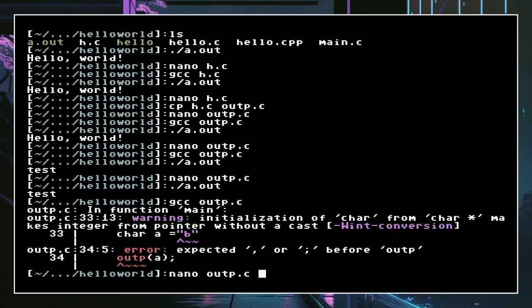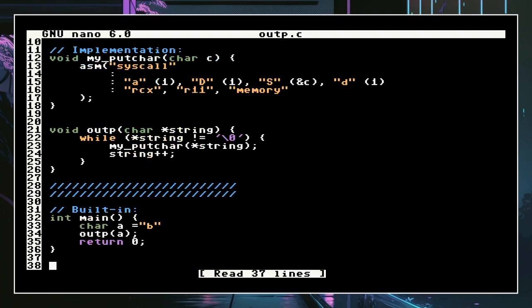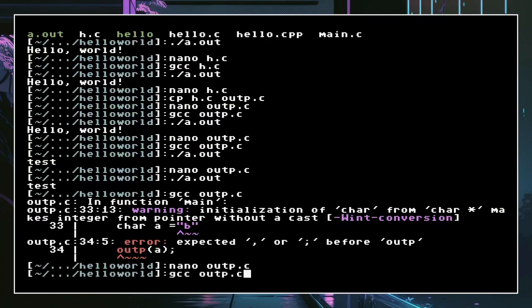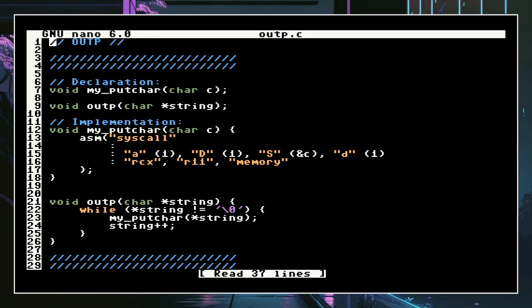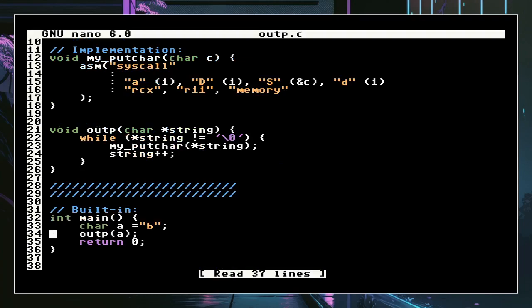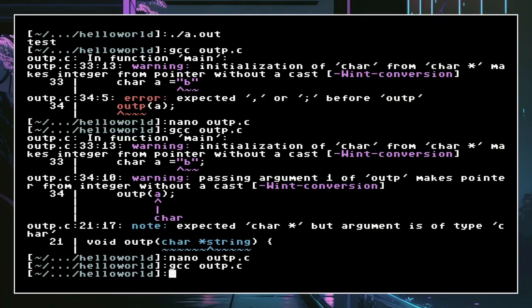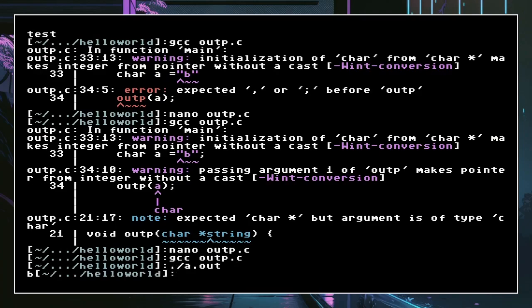Okay, and it did not work because before, outp expected, that's my bad, I just forgot. The error says it expected char but the argument is of type char. Solution? I guess. That worked. Apparently, that worked. We got b. B is right there. So yeah, we used a variable.